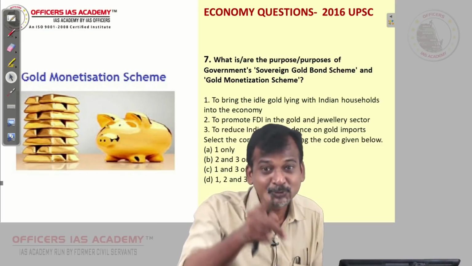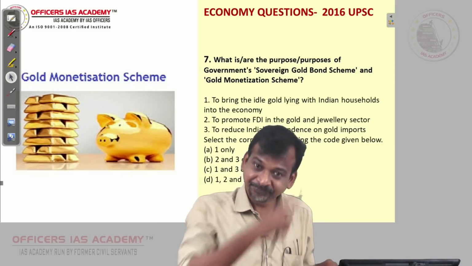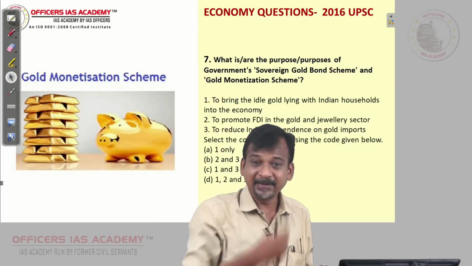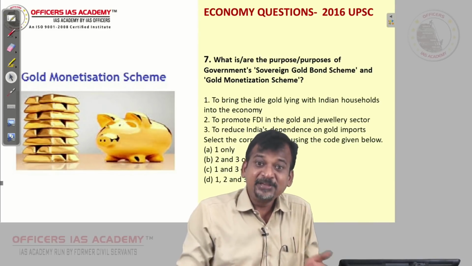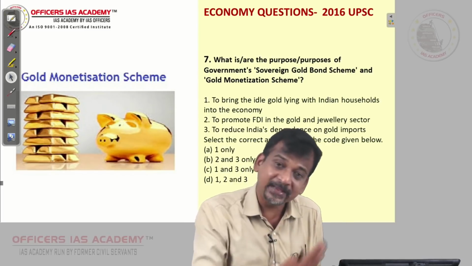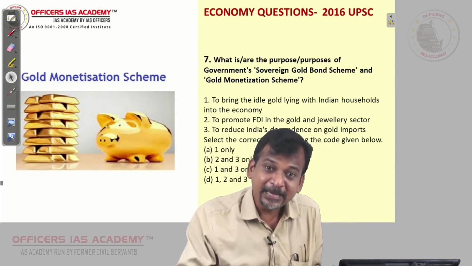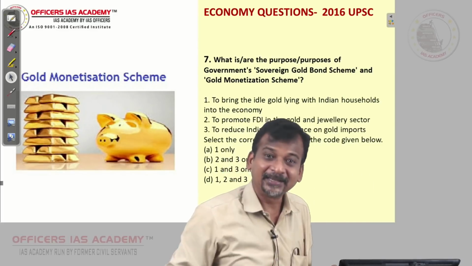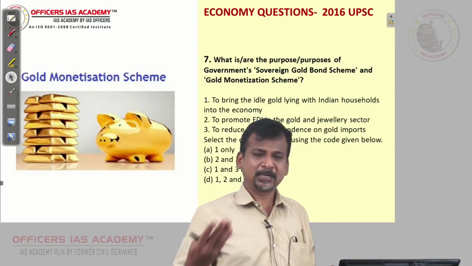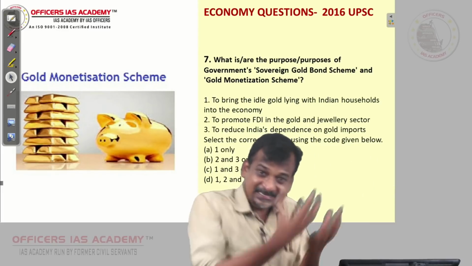But they need US dollars for importing oil from Arabia, importing iPhones from say America. So for that, we have to earn dollars to spend dollars. How can we earn dollars? We have to export something, say basmati rice. We have to export some Tata Nano cars. Whatever we export, we earn that dollar.